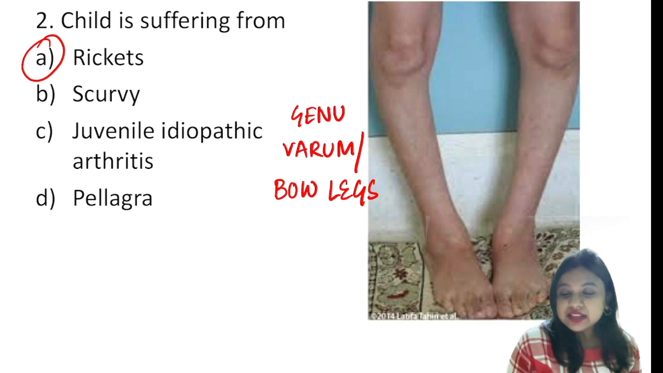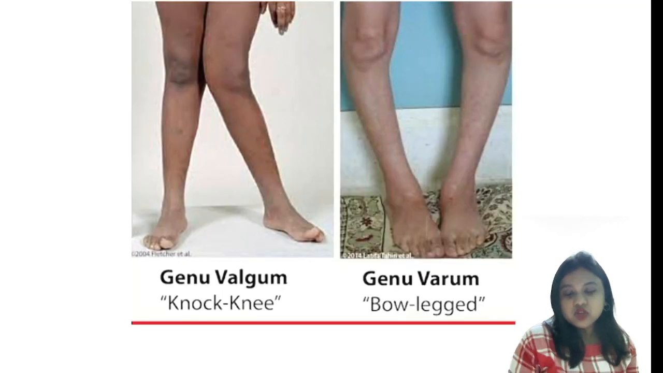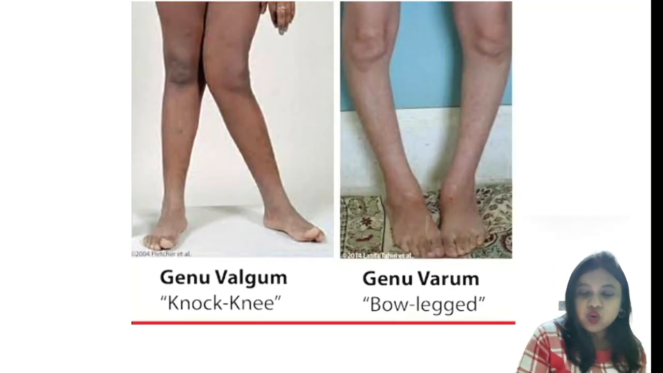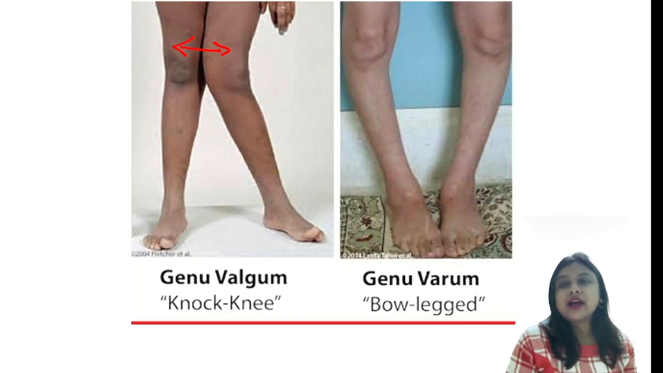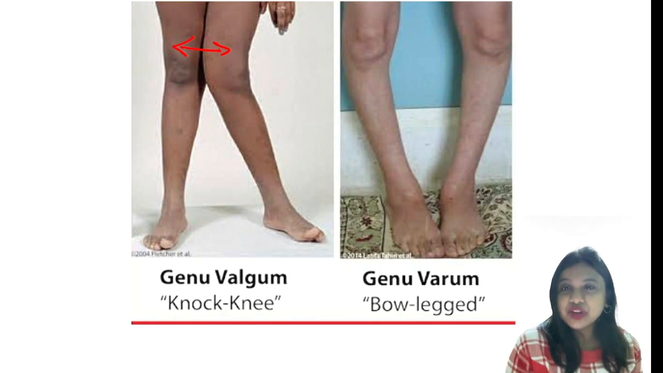And so let us see some images. So this is the genu valgum, that is the knock knee. I think you can appreciate this. And this is the genu varum, that is the bow legged. Both of these are characteristic of rickets, but genu varum is more common as compared to genu valgum. Now since we are dealing with the question of rickets, and rickets is a very important topic, so let us just briefly revise what are the clinical features that we can get in rickets.